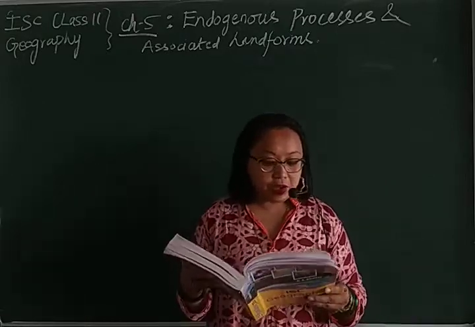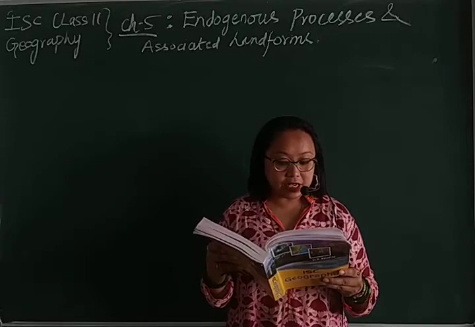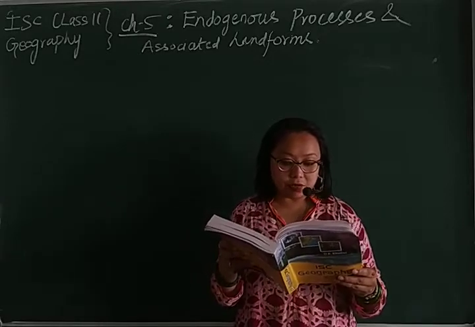The effects of endogenetic processes are clearly visible in many parts of India.